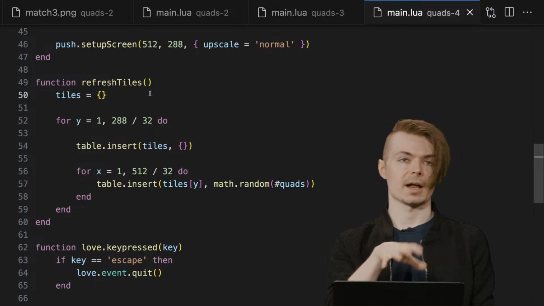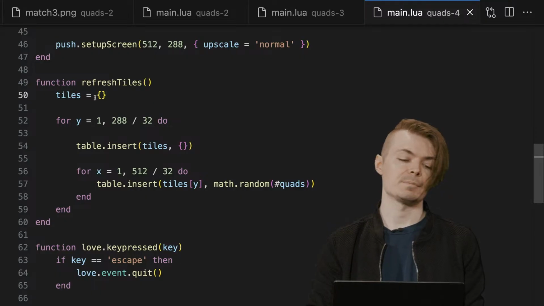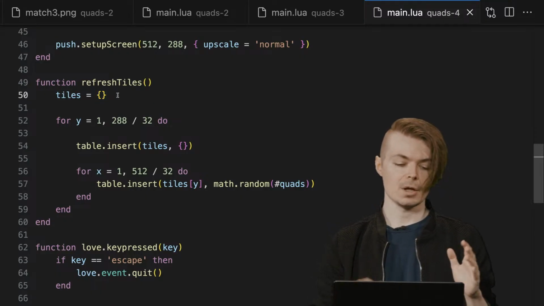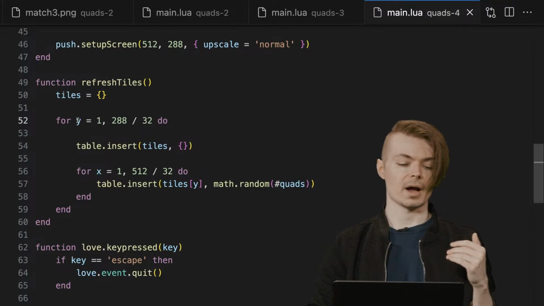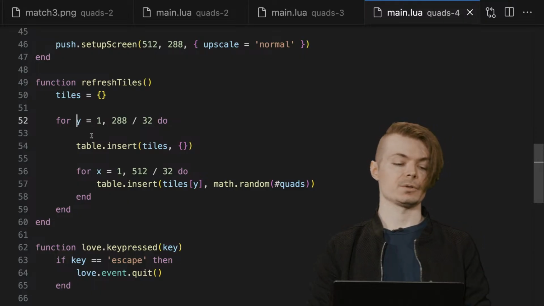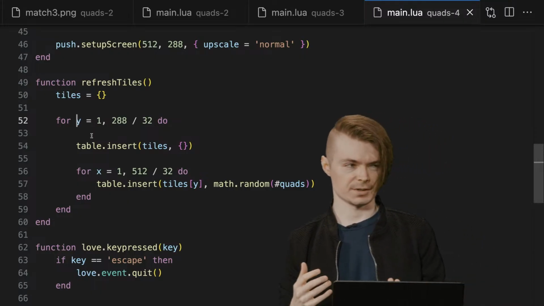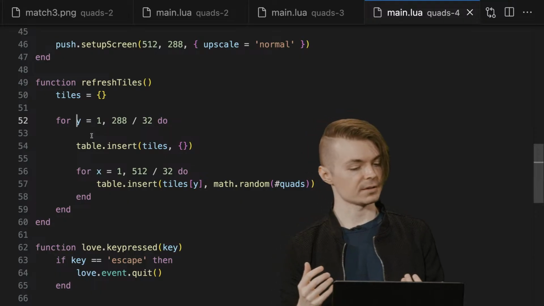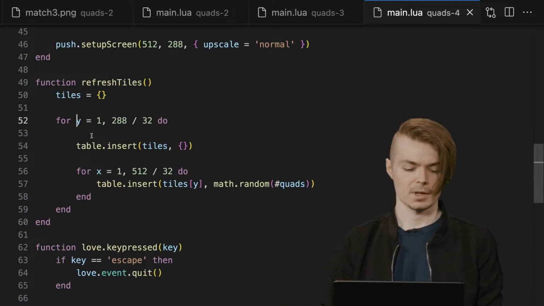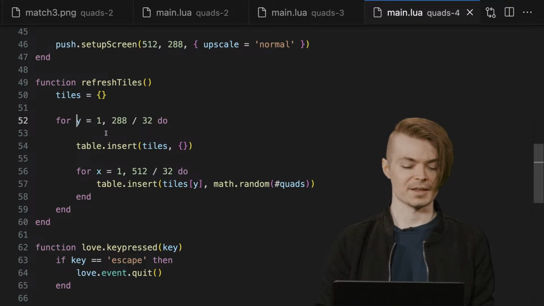But in this case, we're going to store everything in a 2D array, and so to do that, when we refresh tiles, tile starts off as just this empty table here, but as we're iterating over y, going from 1 up until 288 divided by 32, which I think is somewhere around 7 or 8, oh sorry, that's 9. Yeah, I can't do math.